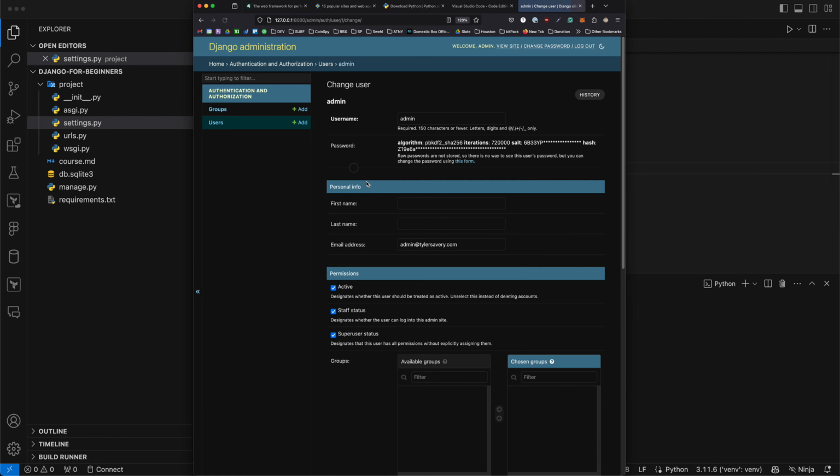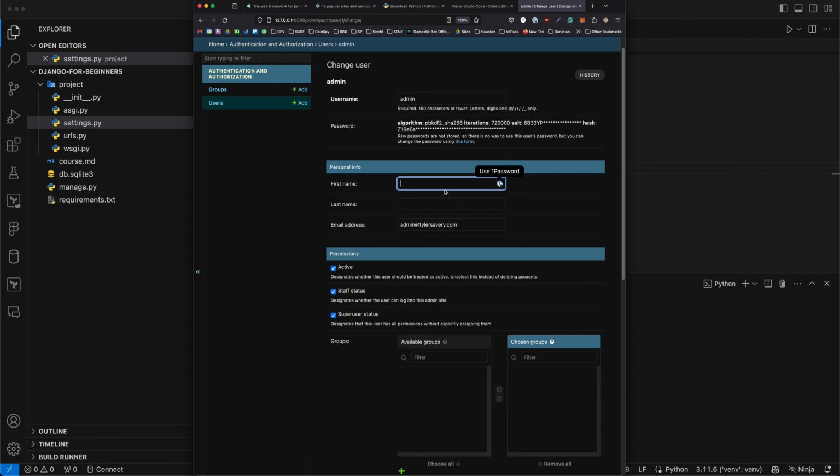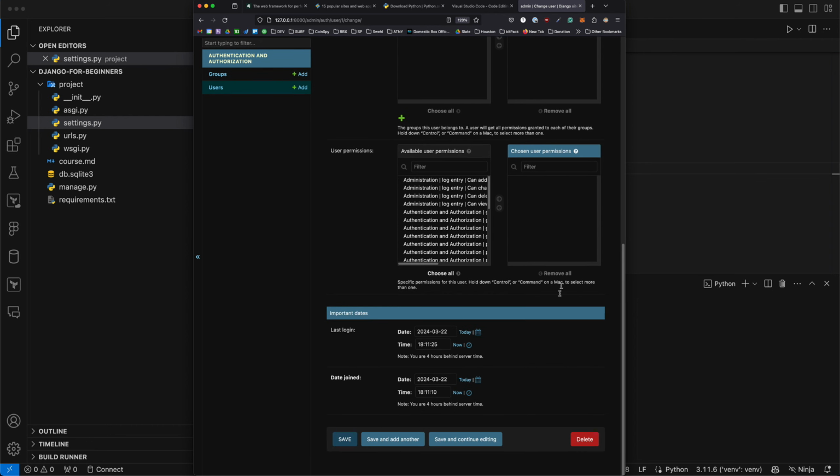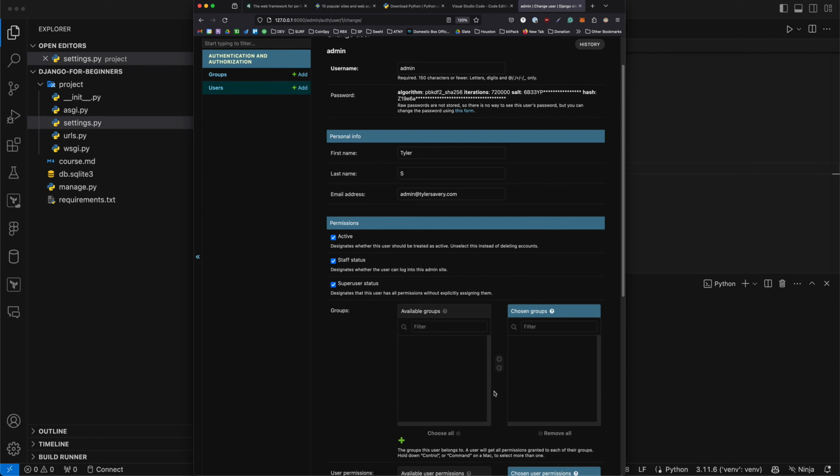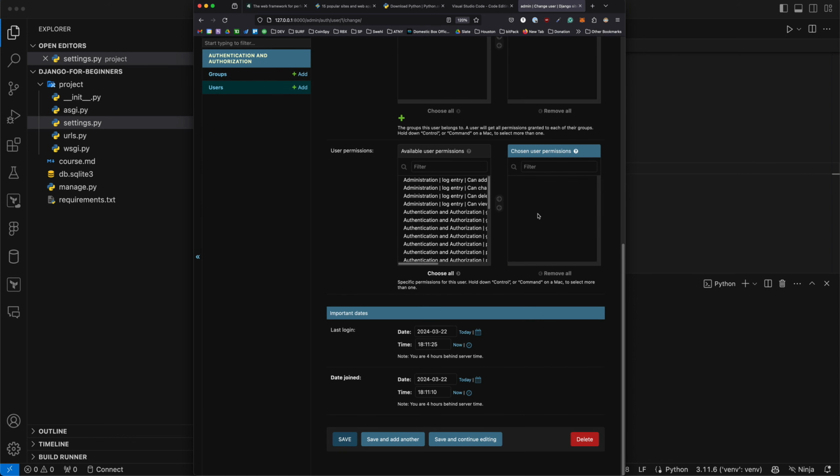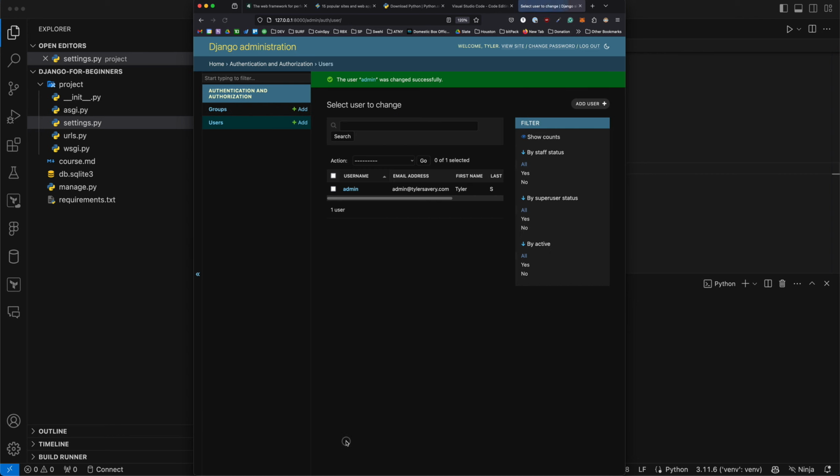Specifically, it's this user named admin. We didn't give it a name or anything, but we could go in here and update this to whatever we wanted. And there's a whole bunch of other stuff. In a future video, we'll be digging a lot deeper into all the things we can do in the admin. But essentially, I'm just going to save this and we can see, cool. Specifically, this one has staff status. What that means is they have the ability to log into the admin.